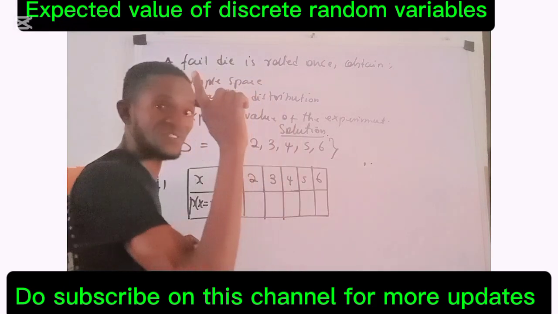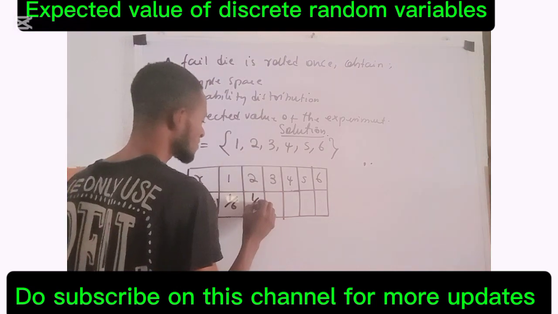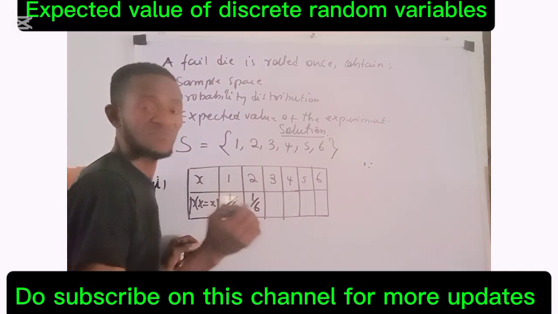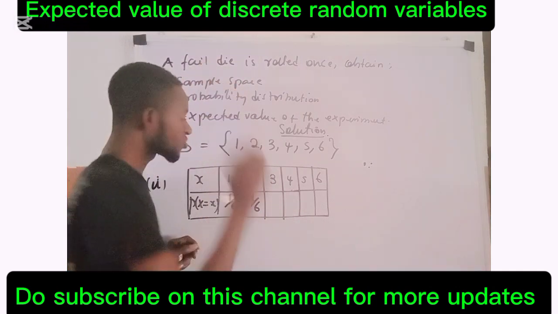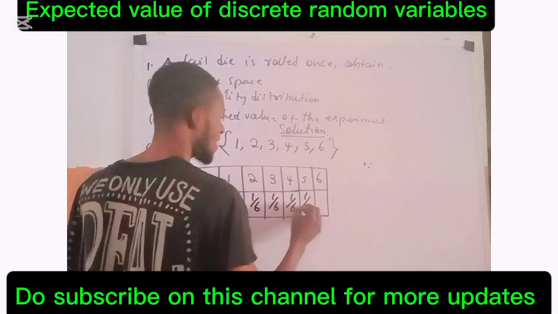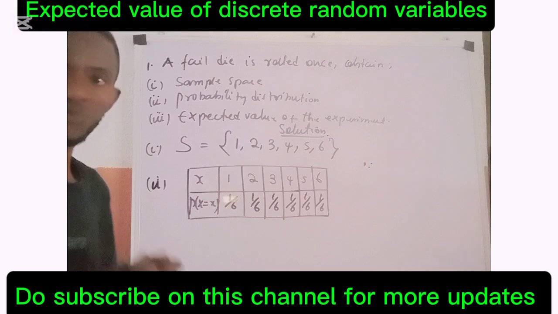And it's just one face. 1 all over 6, we still have 1 over what? 6. When we have 3 of them, it is still one face that is showing up. 1 all over 6, 1 all over 6, 1 all over 6, and 1 all over 6. This is the probability distribution.